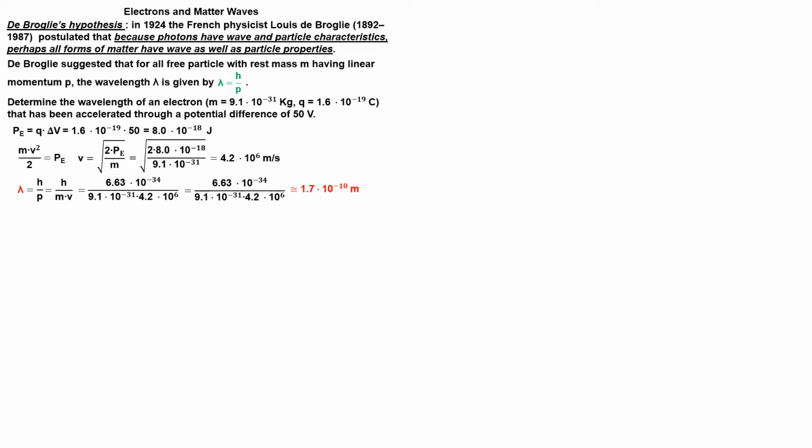If electrons can behave like waves, then they can be diffracted in the same way as waves. Let's remember a little bit how waves diffract. Diffraction is the spreading out of waves as they pass through an aperture or around objects. It occurs when the size of the aperture or obstacle is of the same order of magnitude as the wavelength of the incident wave. This is shown in the diagram below.